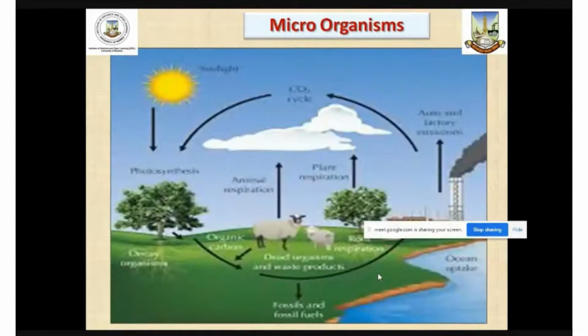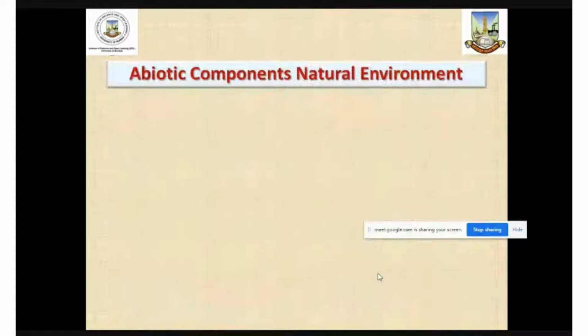Microorganisms also play important role in various biogeochemical cycles, like for example nitrogen cycle, then we have carbon cycle. These are the important biogeochemical cycles wherein microorganisms play significant role in converting the materials into the ecosystems and flow of energy into the ecosystems through biogeochemical cycles. So these are the biotic components, including soil, natural vegetation, animals and birds, and the microorganisms.